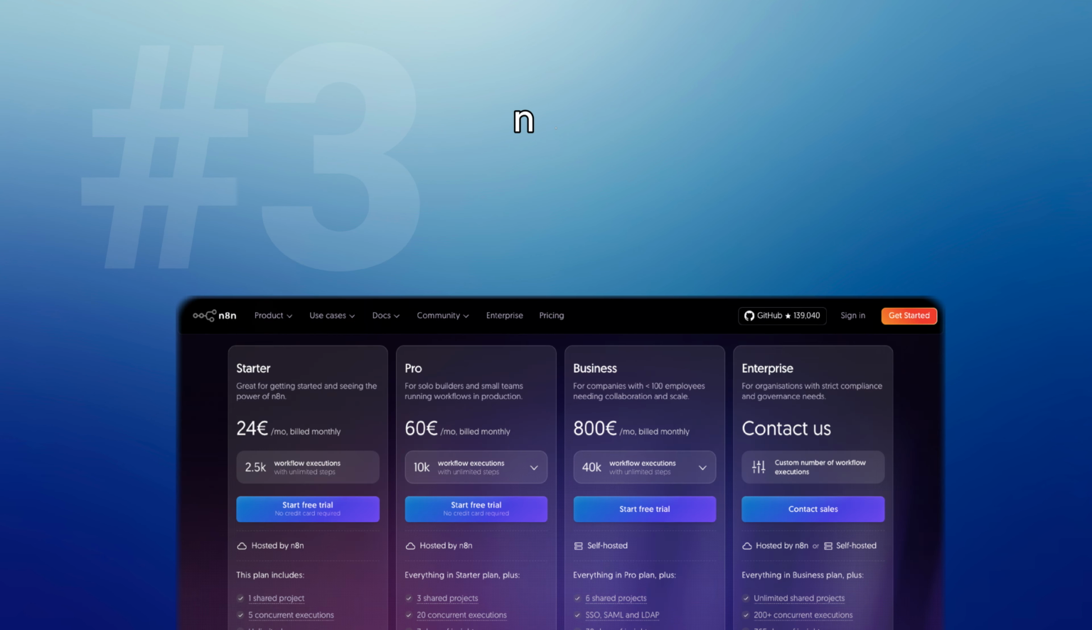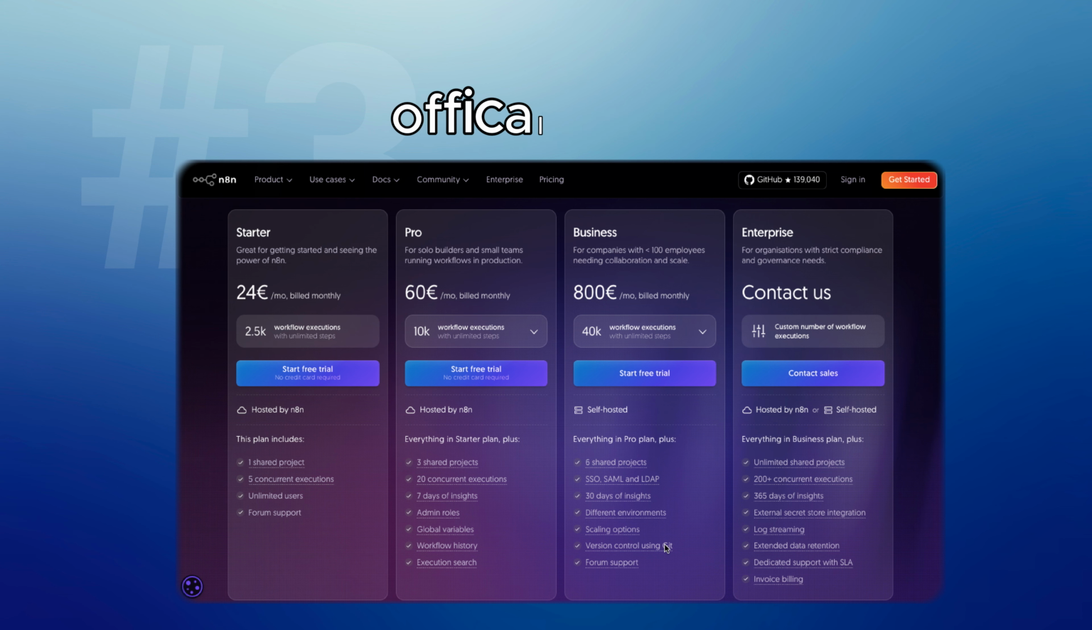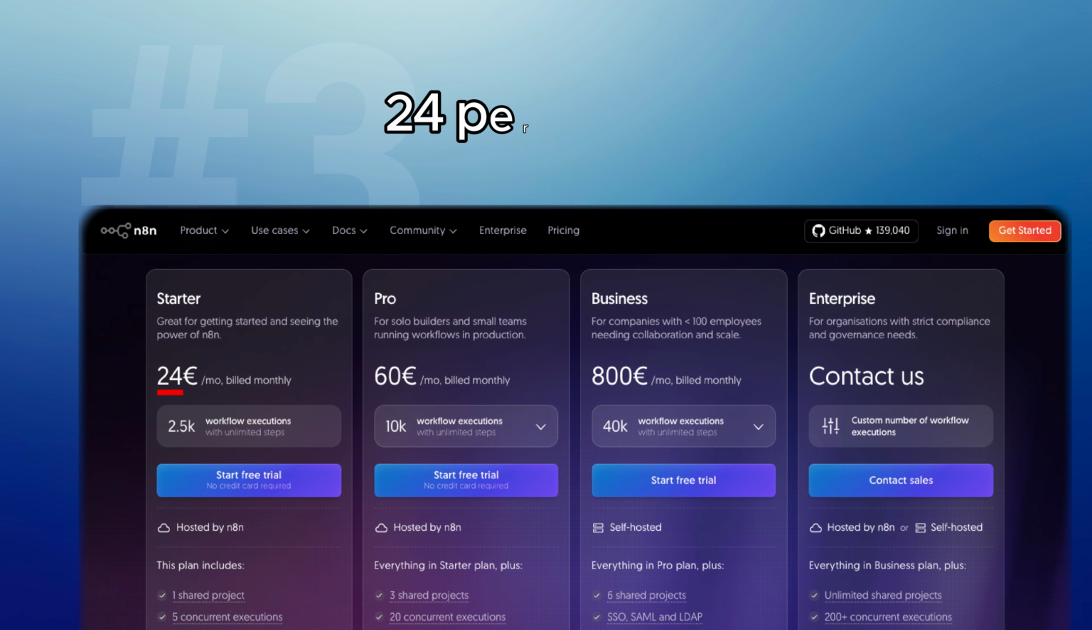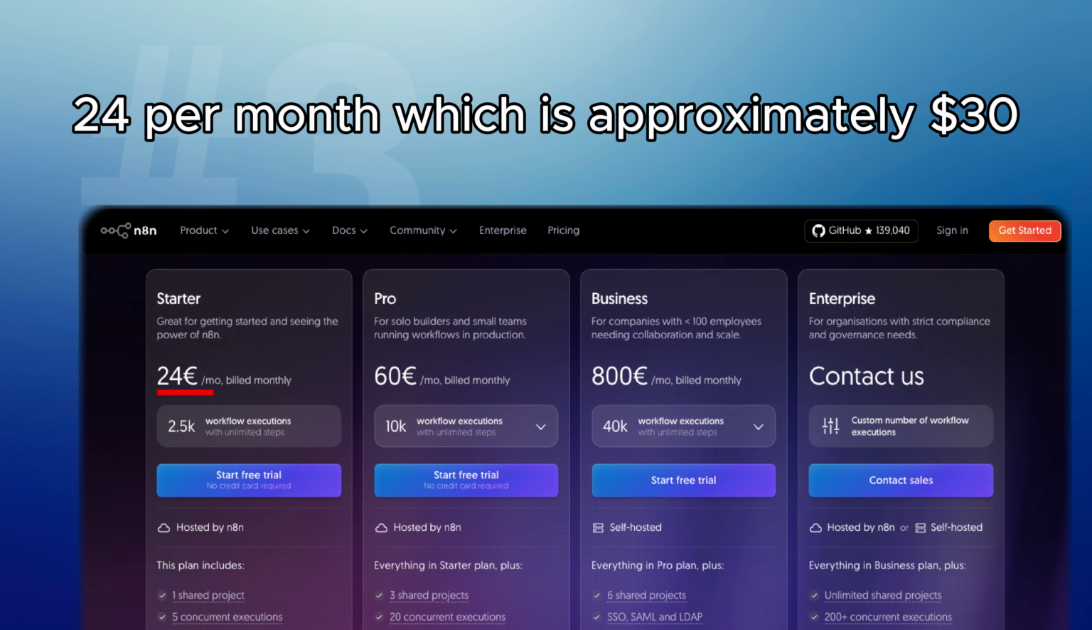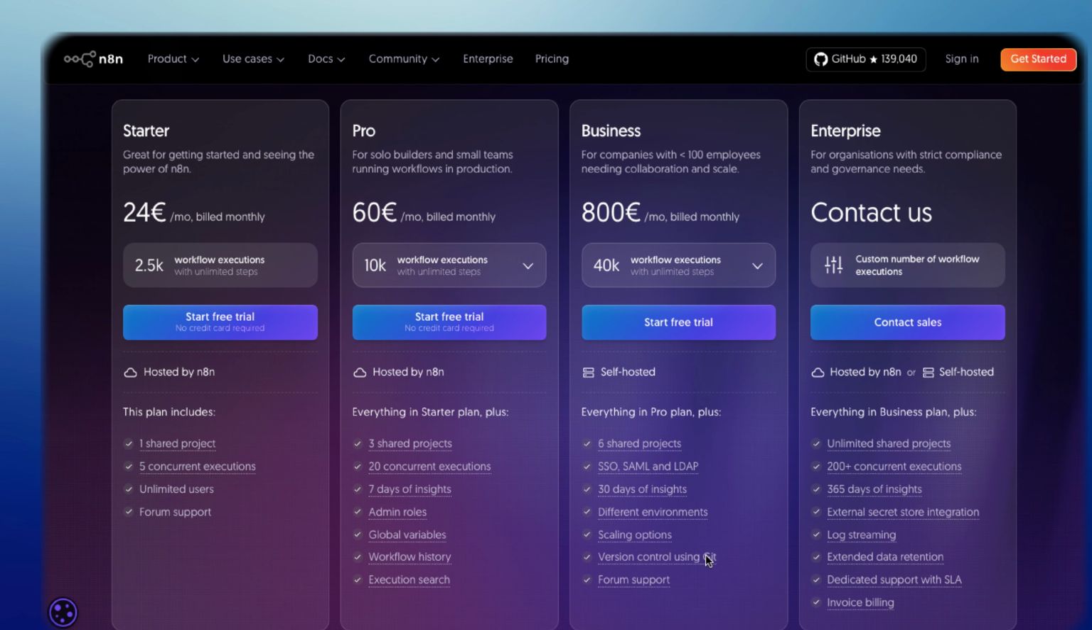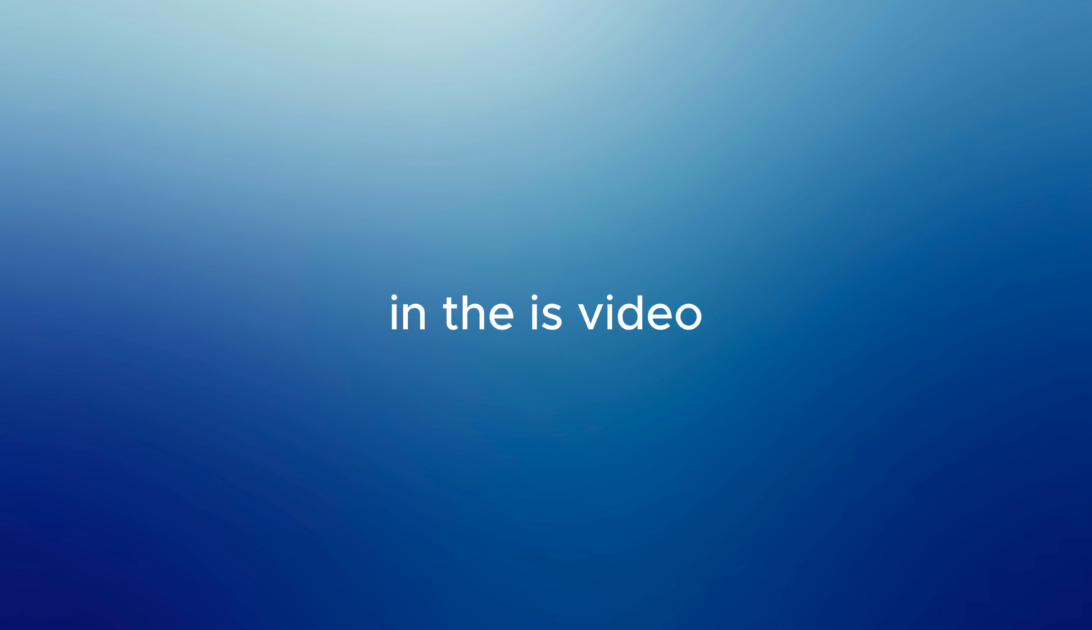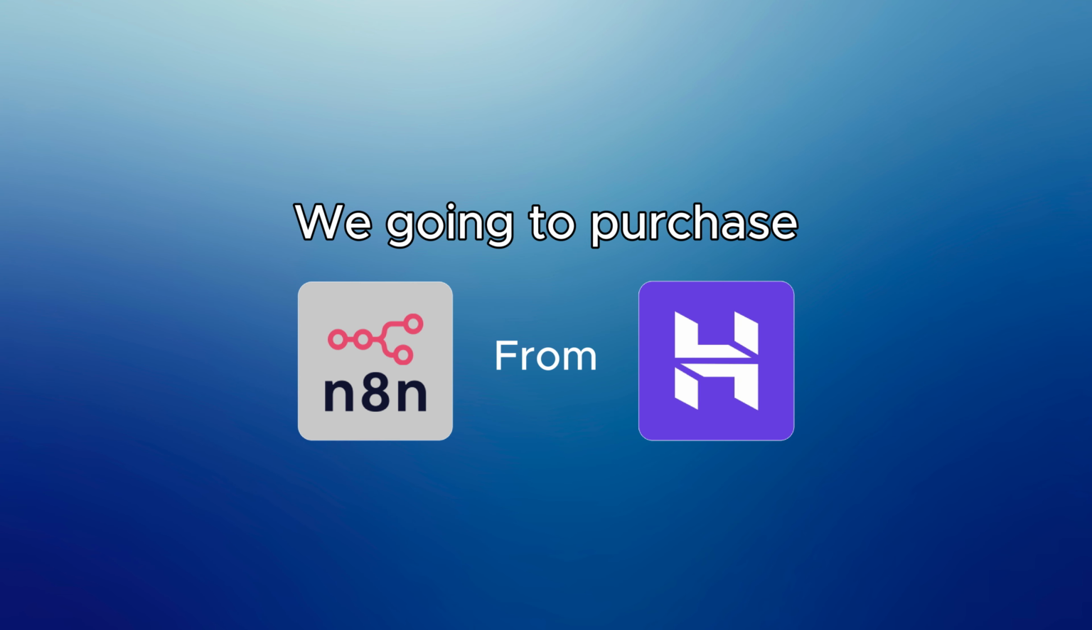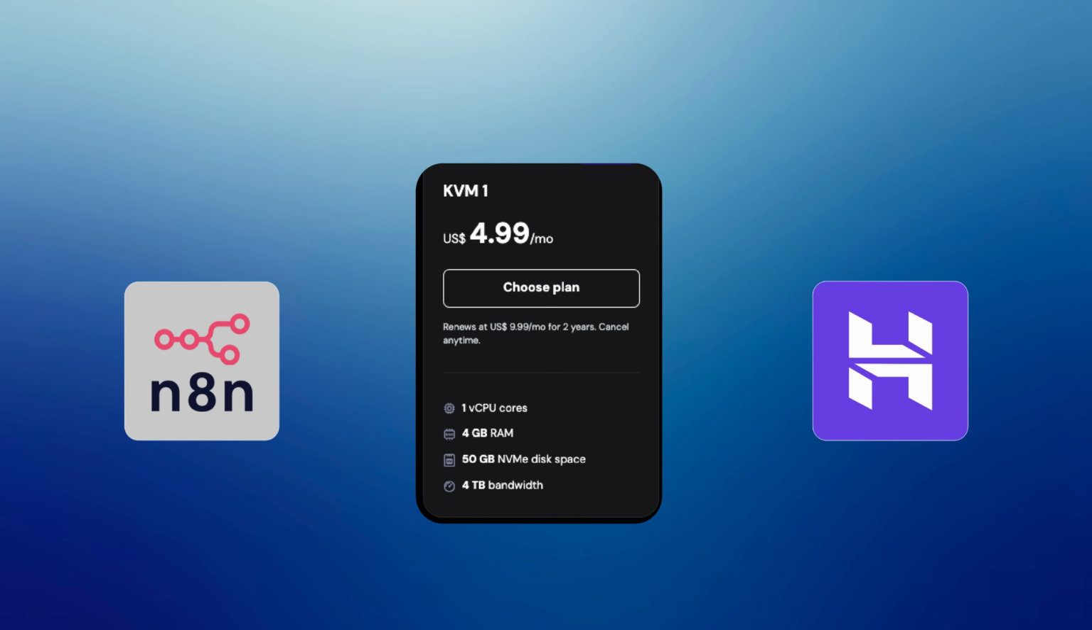The third option is the N8N Cloud, which is the official platform by N8N. This costs £24 per month, which is approximately $30. This option is much more expensive, and the features are limited too. In this video, we are going to purchase N8N from Hostinger, where we get unlimited workflow executions and unlimited active workflows.